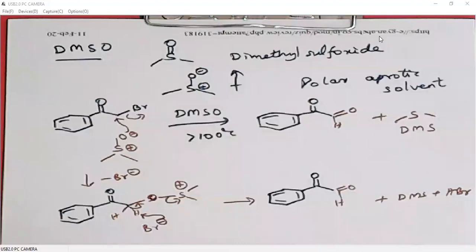So alpha haloketones or alpha haloaldehydes can be oxidized to 1,2 dicarbonyls using DMSO. Not only that, any halogenated carbon can be oxidized if it is activated.